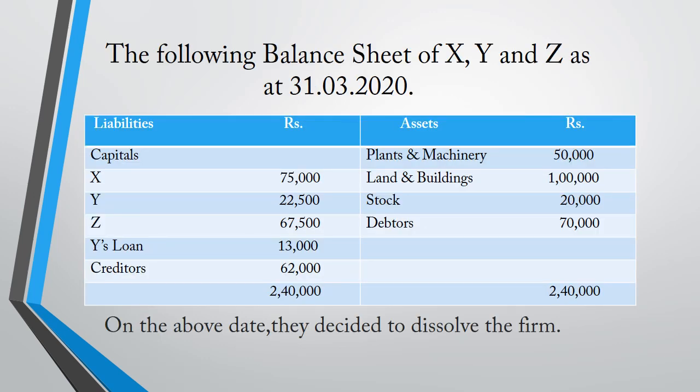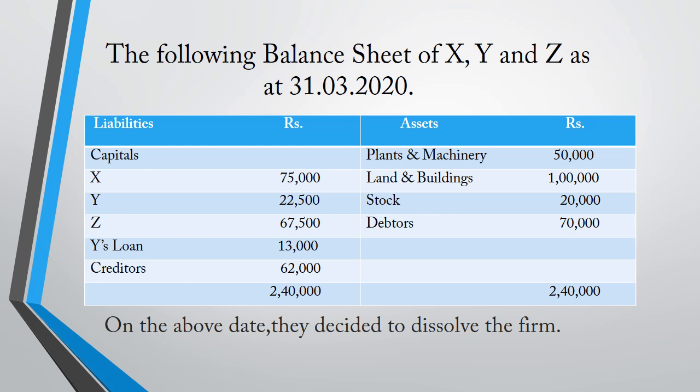The following is the balance sheet of X, Y and Z as on 31st March 2020, showing liabilities and assets. For this problem, assets like plant and machinery, land and building, stocks, and debtors are sold gradually. We are waiting for the best price. Similarly, the liabilities: first we are paying the creditors, second Y's loan, third partner's capital account. So this is the problem.